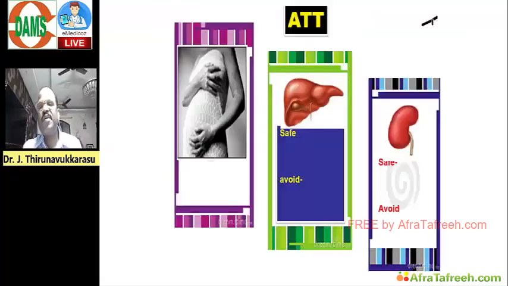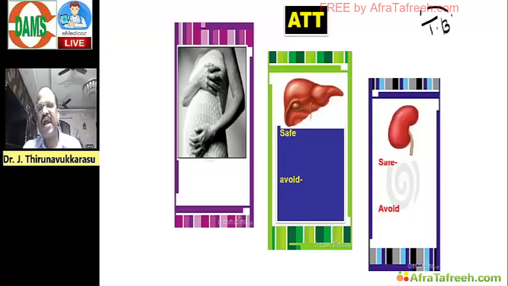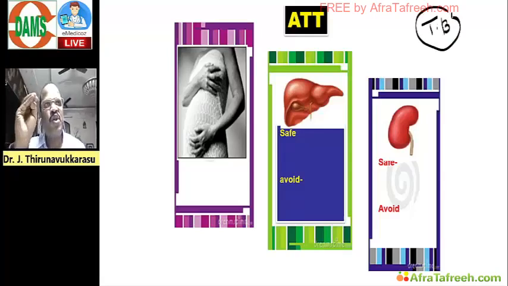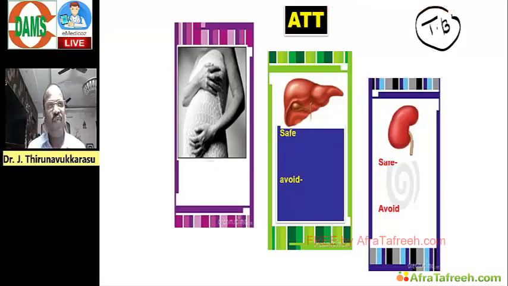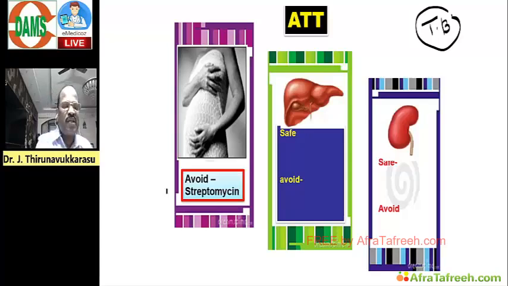Next, TB chapter, tuberculosis, you must revise. Anti-TB drugs, you must know. In that, a repeatedly asked question: what are the anti-TB drugs unsafe in pregnancy? Streptomycin. Streptomycin causes sensorineural deafness of the baby, so unsafe.